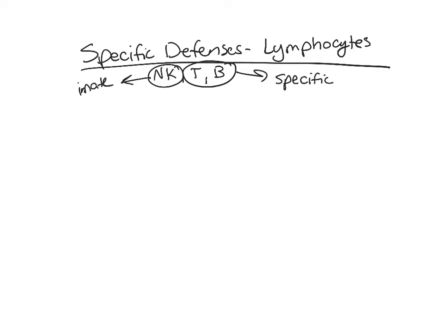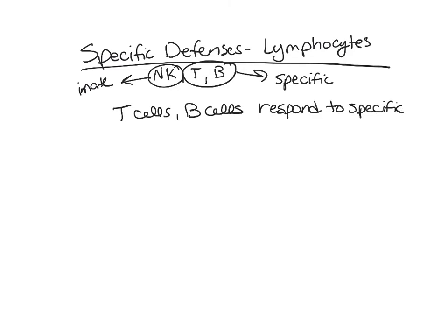What specific immunity means is that the T cells and the B cells respond to specific antigens. So they're not generalized. They're not just saying, I'm going to protect the body against every type of pathogen or every antigen. They're saying, I'm going to respond to just a specific antigen. So in specific defenses, we have what's called cell-mediated immunity.